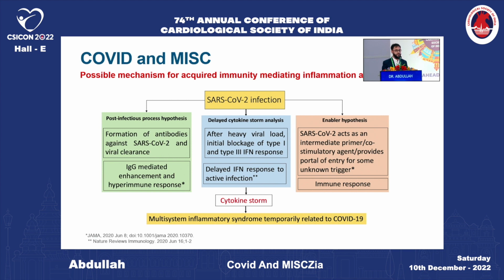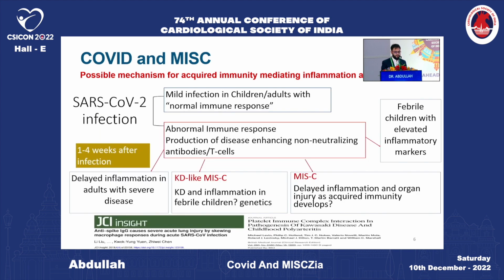So after a heavy initial viral load, there is initial blockage of the type 1 and type 3 interferon response, but later there is a delayed hyper-response which causes a cytokine storm. So in all these mechanisms, in the end there is a cytokine storm which causes this multi-system inflammatory syndrome temporally related to COVID-19. Mostly, when COVID infects children, it is usually a milder infection with a normal immune response.